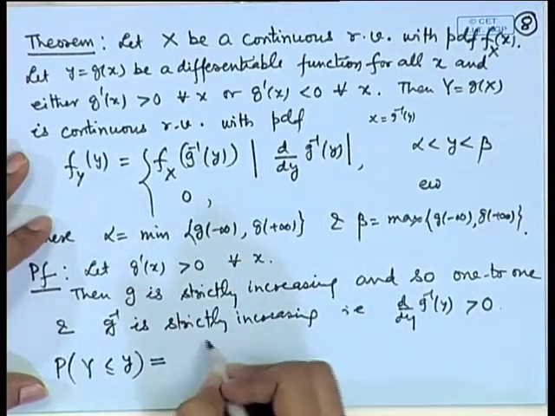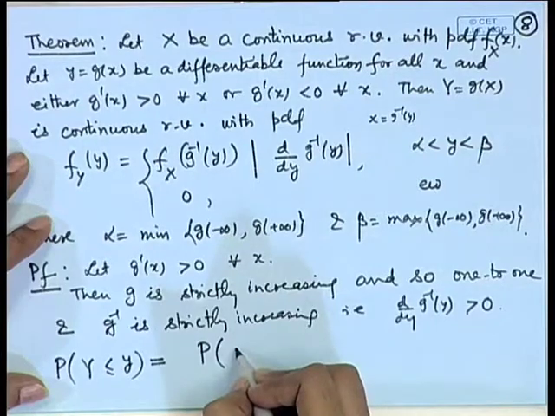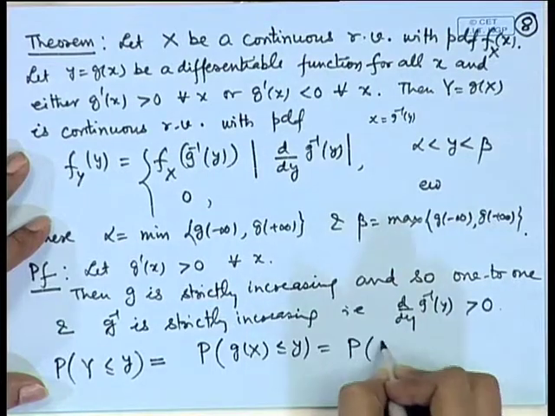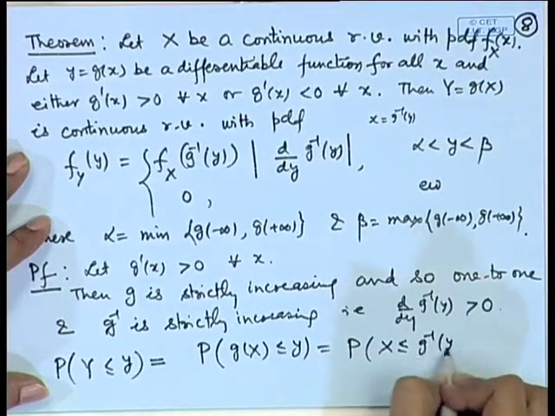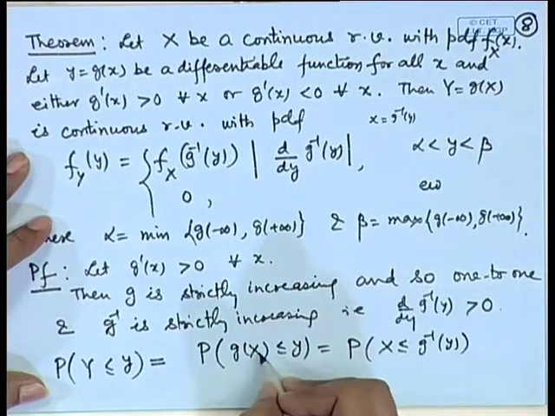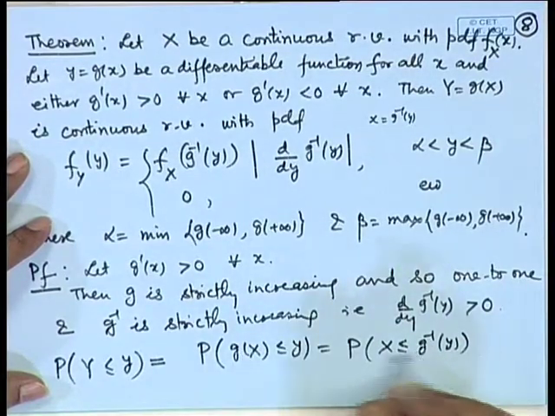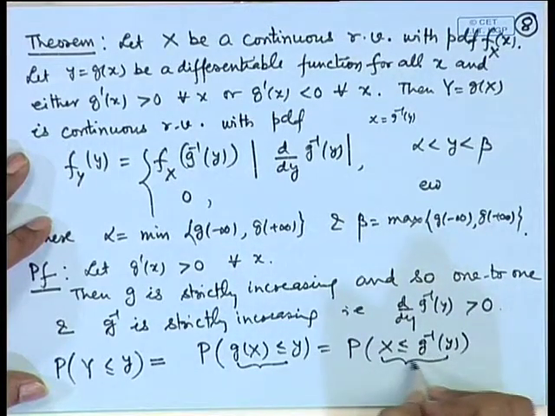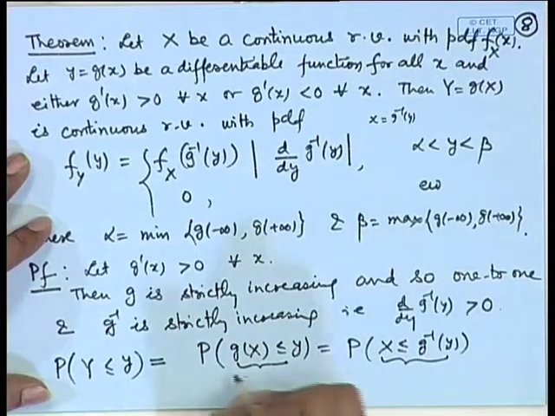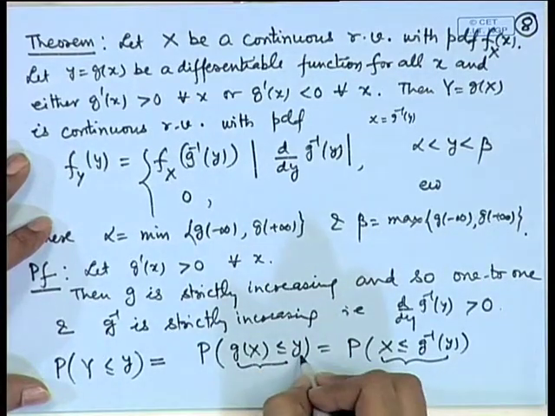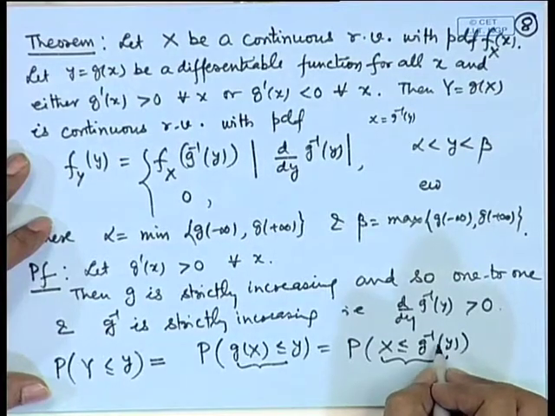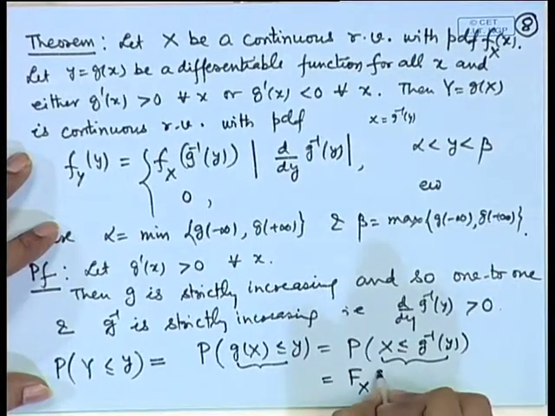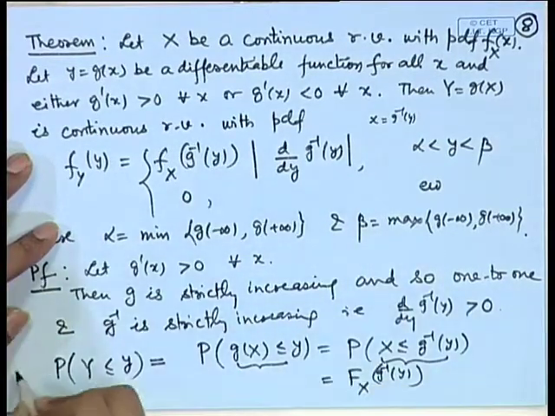So, this is equal to probability of g(X) less than or equal to y, that is probability of X less than or equal to g^{-1}(y). This is ensured because g is a 1-to-1 function. So, g^{-1} is a 1-to-1 function. Therefore, the regions g(x) less than or equal to y and x less than or equal to g^{-1}(y) are equivalent. That means, whenever g(x) less than or equal to y is satisfied, x less than or equal to g^{-1}(y) is also satisfied. So, this is nothing but the CDF of X at g^{-1}(y).